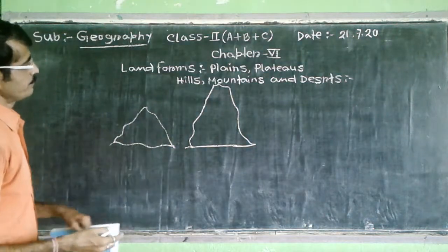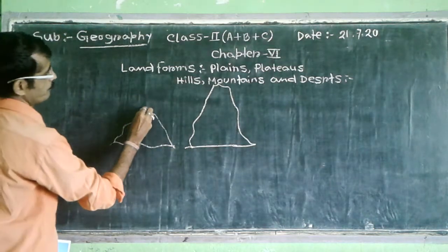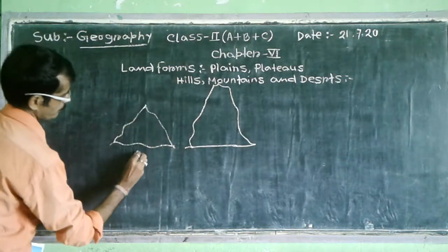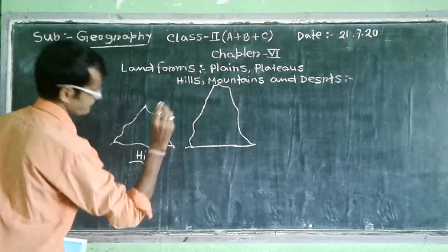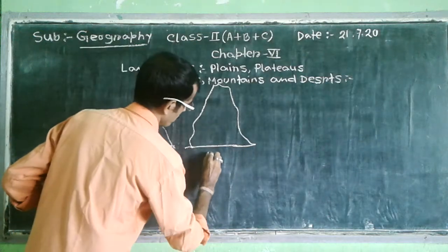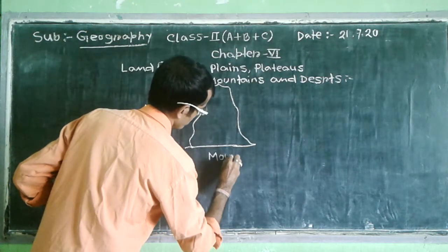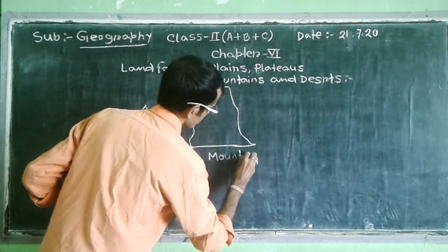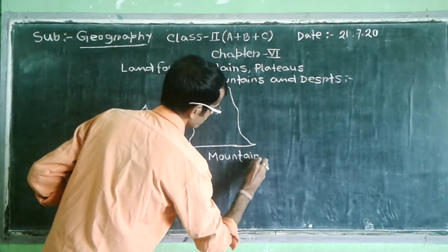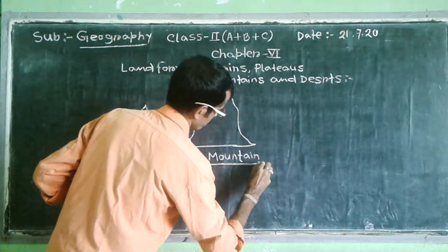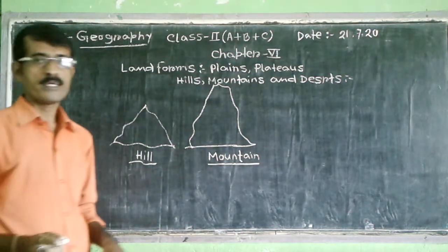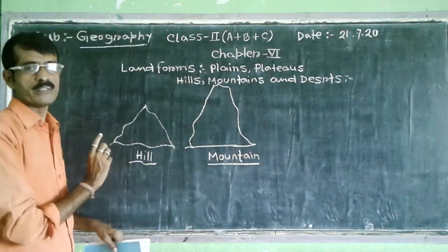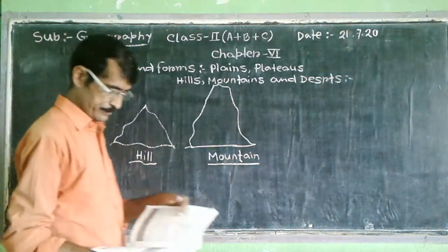Look at the pictures. Hill and mountain. Mountains are much bigger than a hill.